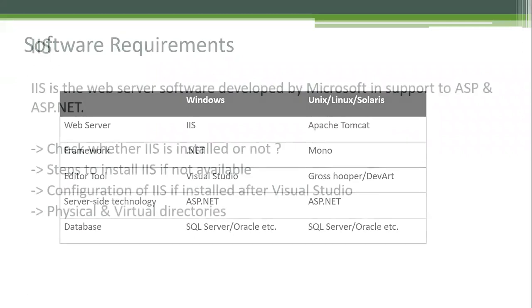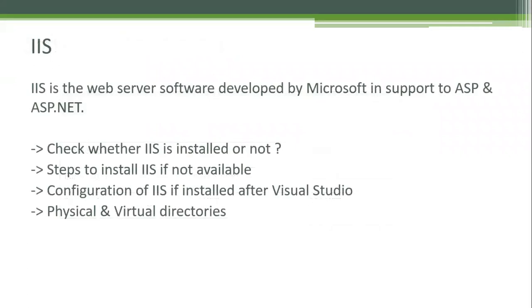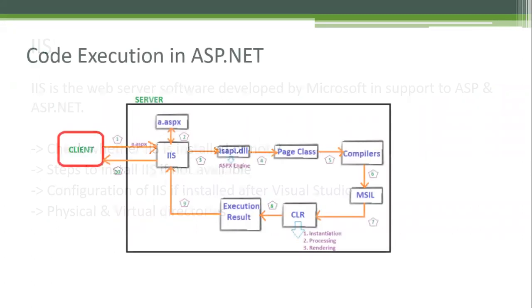So IIS is the web server software developed by Microsoft, which will be installed automatically when we install the Windows operating system. If it is not available, you can enable the feature by going to Control Panel, searching for IIS, and enabling it, and you can run it. Okay, this is the code execution process in ASP.NET.